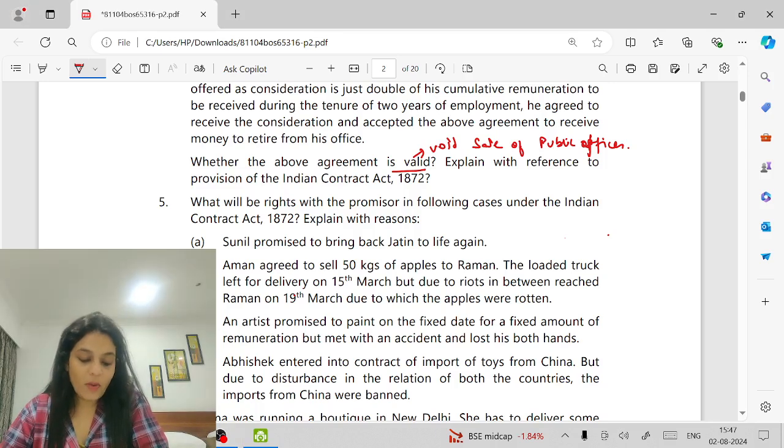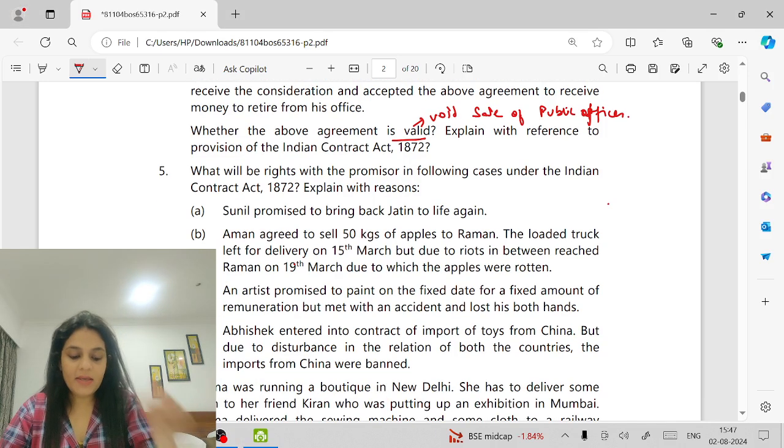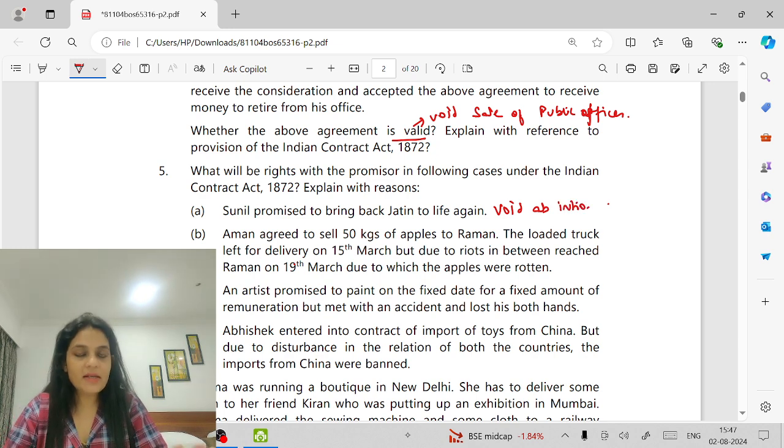So moving on to the next one, what will be the rights of the promisor in the following cases under the Indian Contract Act? Explain with reasons. Sunil promised to bring back Jatin to life again. Now this is something which is impossible to perform. It is void ab initio, correct or not? So no rights at all.